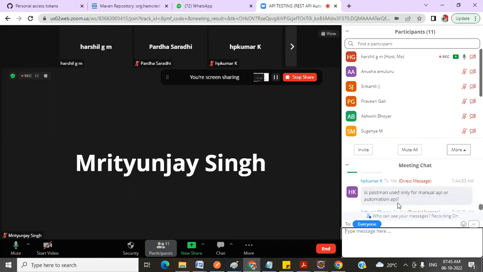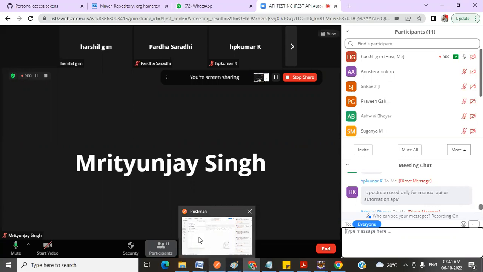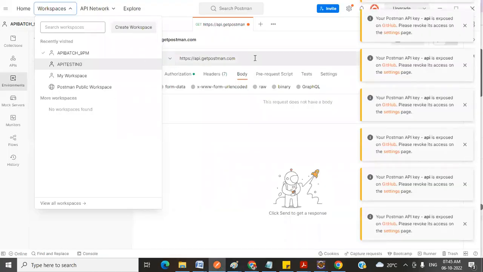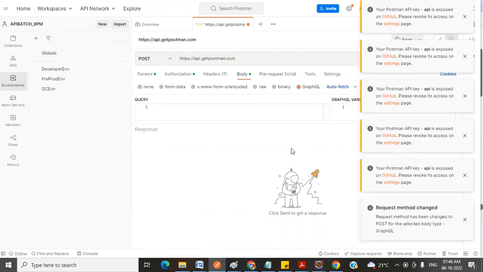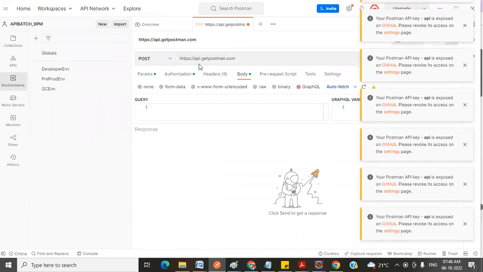Is Postman used only for manual API or automation API? No, see, Postman is a tool, okay? With the help of this tool, we are just performing the testing here. So this is kind of manual effort, right? How will we understand manual and automation? In this, we have a ready-made option. We just click on it and perform it. That's all. This is not automation we are doing here.